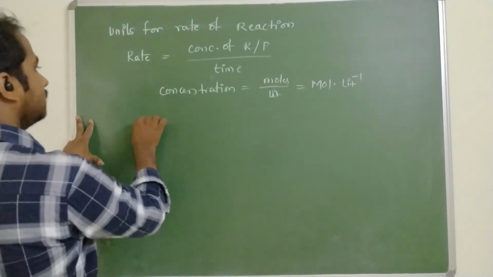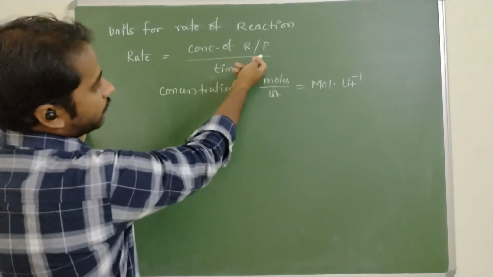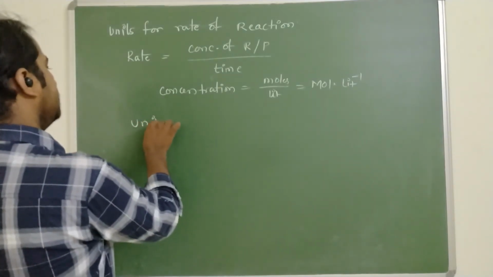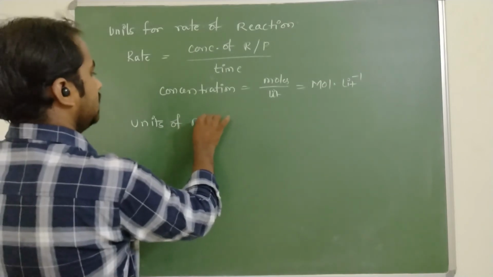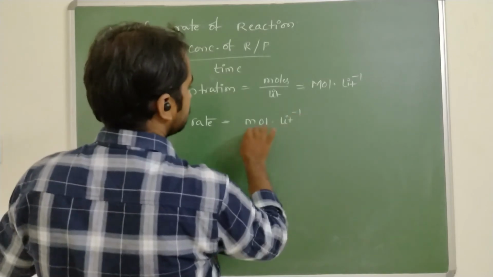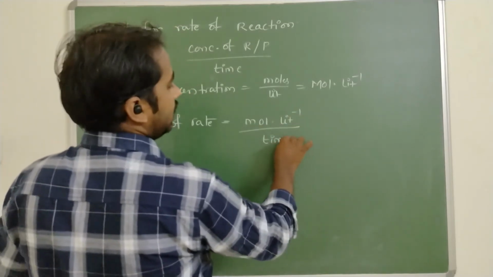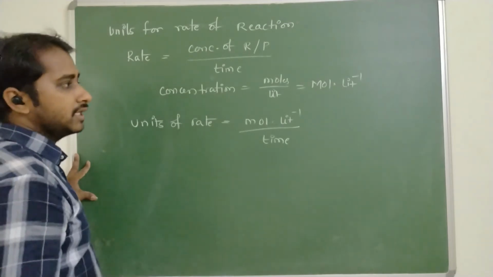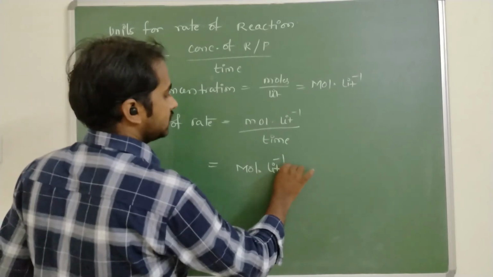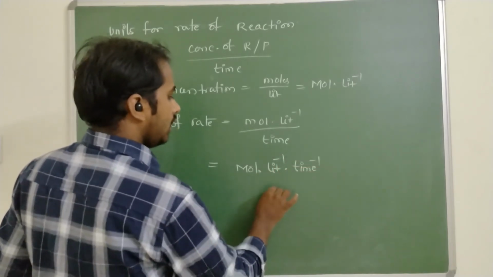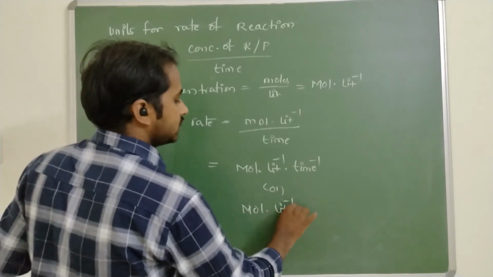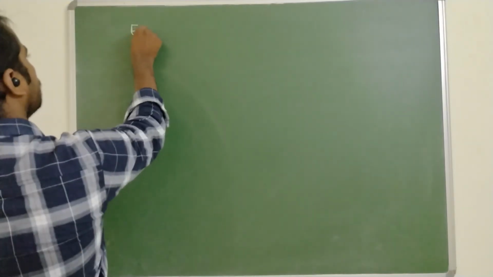Now the rate is again the concentration of reactants or products by time. So the units are mole liter inverse by time. Time is generally measured in seconds, so we can write mole liter inverse time inverse, or mole liter inverse second inverse.